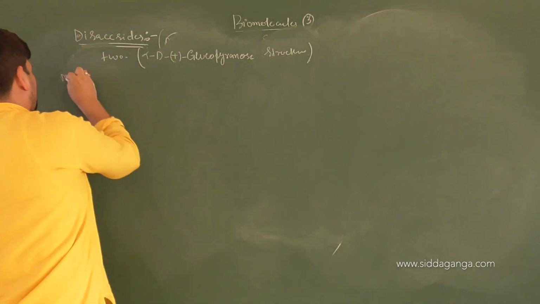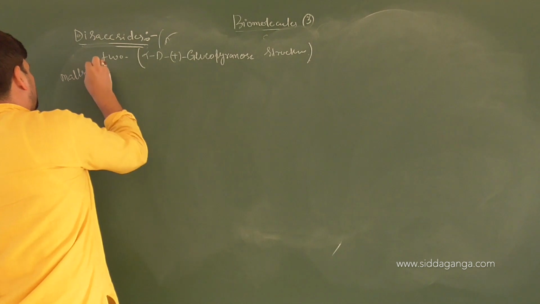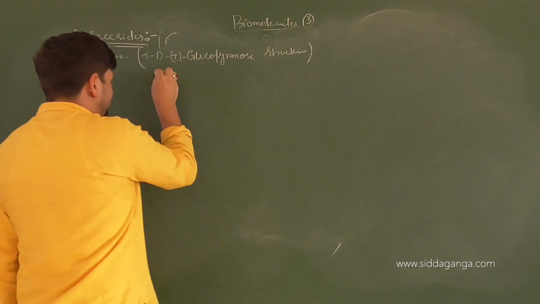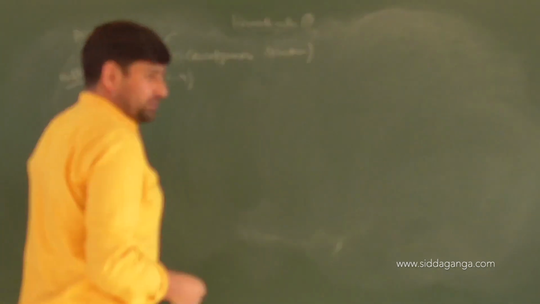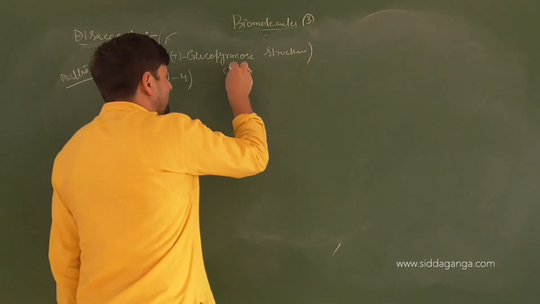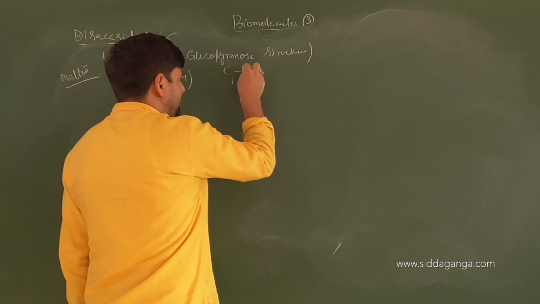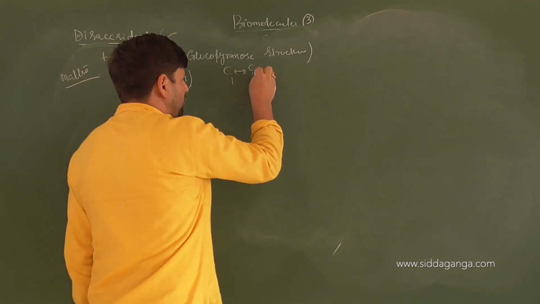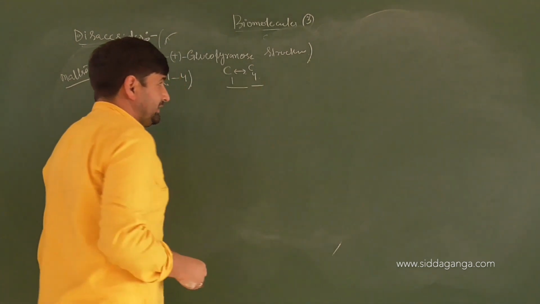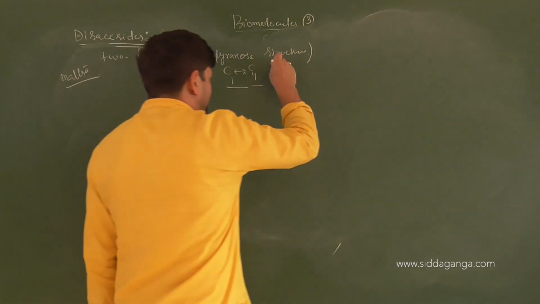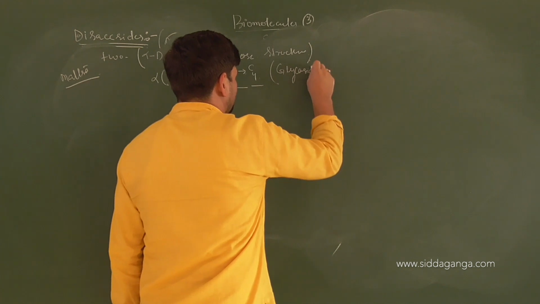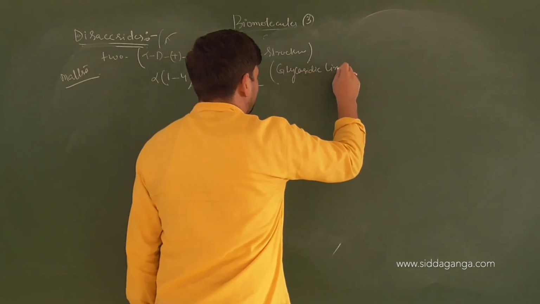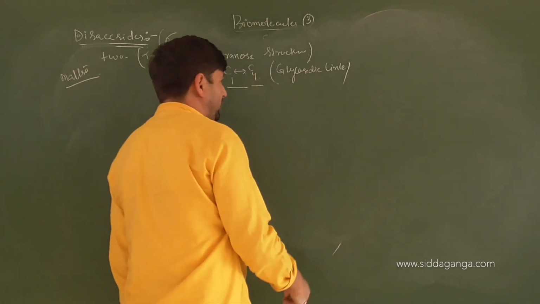This is about maltose. The link is an alpha 1,4 link. Carbon 1 is bonded to carbon 4. Yes or no? What's the link called? Glycosidic link or glycosidic bond.